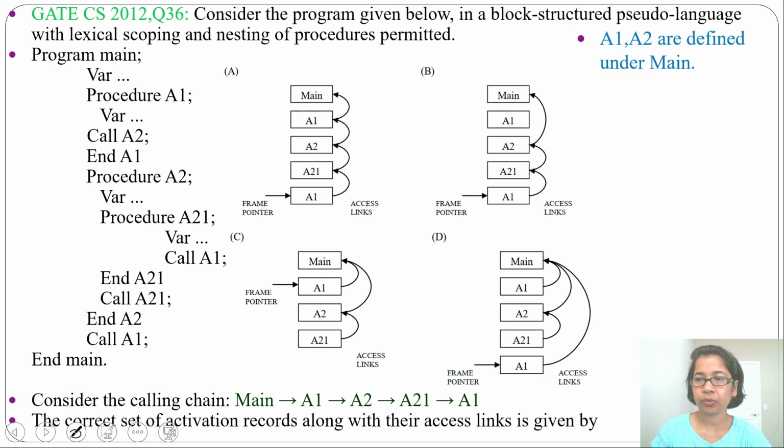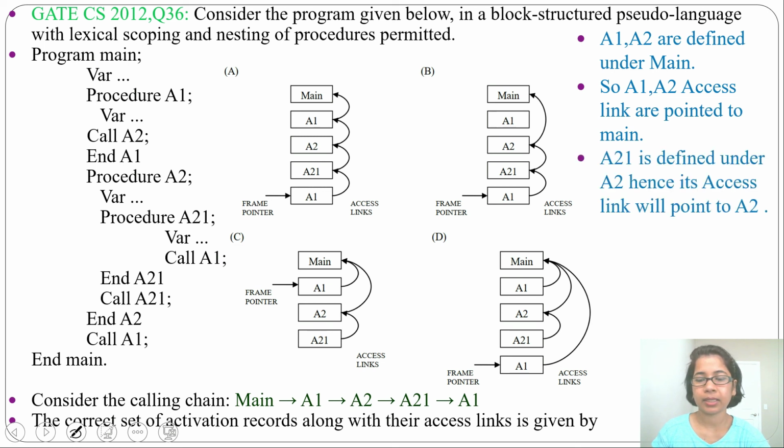A1 and A2 are defined under main. So A1 and A2 access link will point to main, while A21 is defined under A2. So from A21 access link will point to A2. So here answer will be option D. This is easy, you just need to check where it is present, where we can access that procedure. According to that there will be access link.